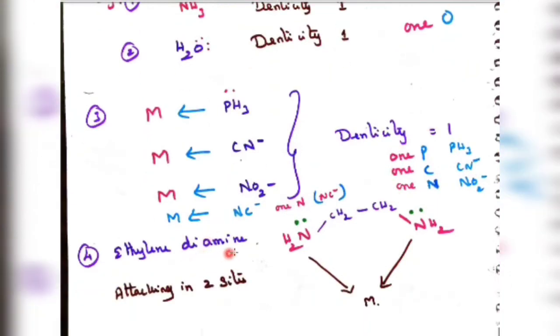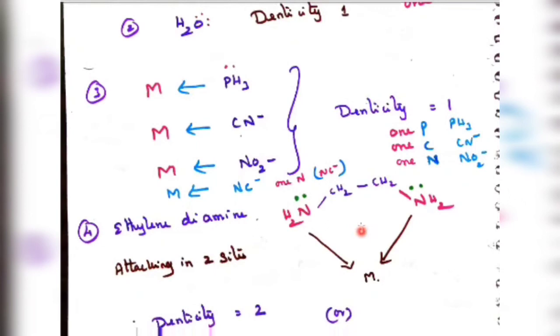Next example, ethylene diamine, attaching on 2 sides. So NH2, CH2, CH2, NH2. CH2, CH2 is called ethylene, attached with 2 NH2. For example, in CH3, CH3, I have removed 1 hydrogen and substituted 1 amine. In the other CH3, I removed 1 hydrogen and substituted 1 amine. So the IUPAC name is ethane-1,2-diamine. In general it is called ethylene diamine.